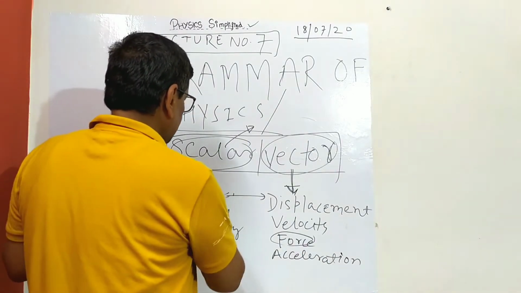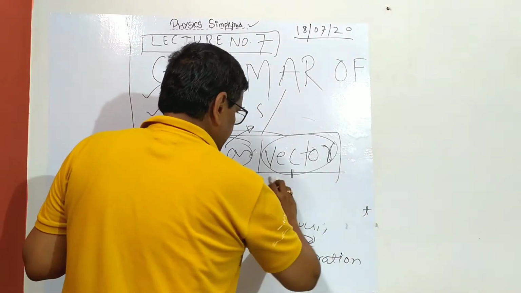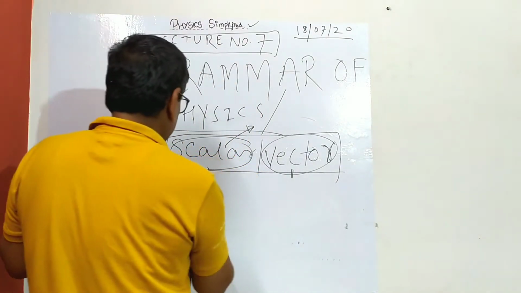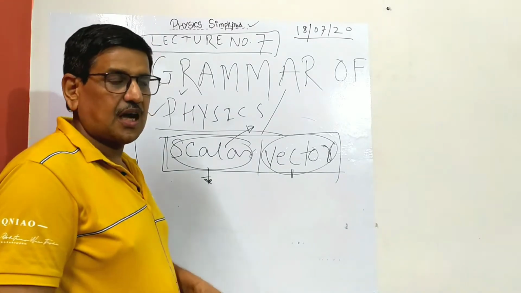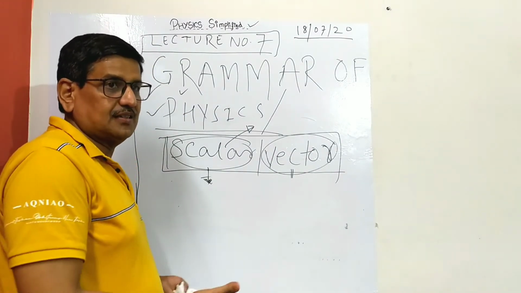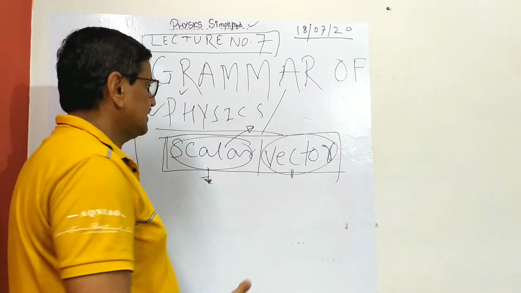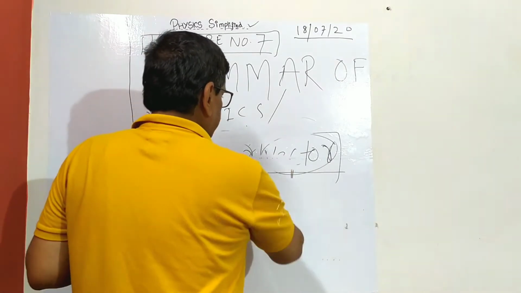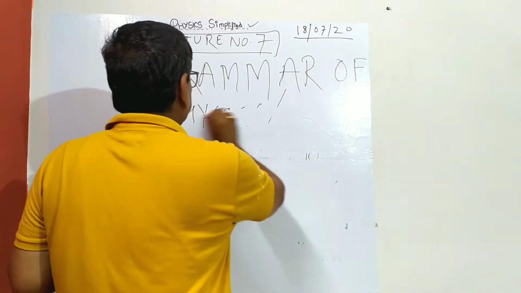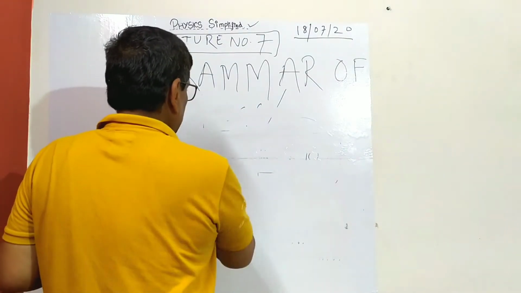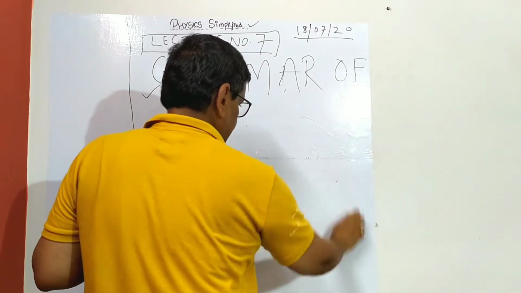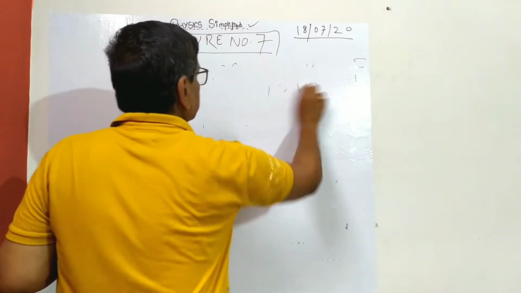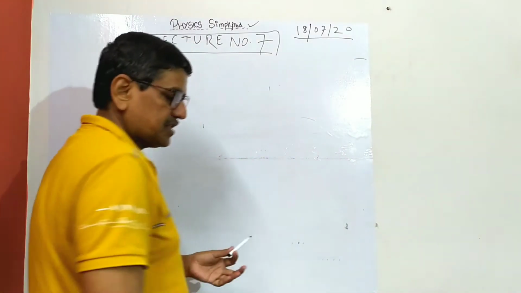So let us start and deal with vectors, their grammar. If you understand vectors, then the whole of physics, right from mechanics to electrostatics to fluid mechanics, everywhere you go you need vectors. Students do not know vectors, they just cram them, and for the whole year they are confused, whether they are in mechanics, fluid mechanics, magnetism, electrostatics, electric field, so many things. I am just erasing this to make space. We are starting with distance and displacement.